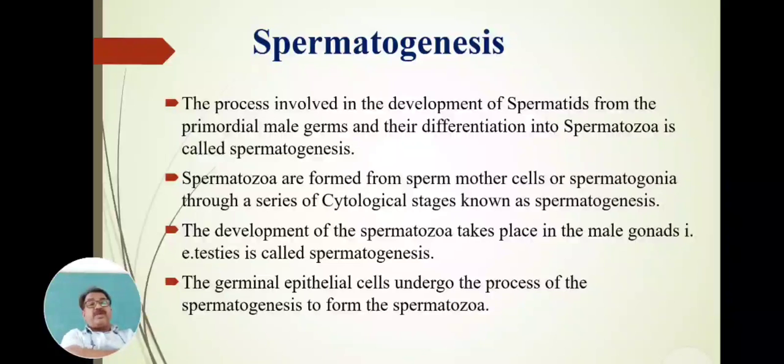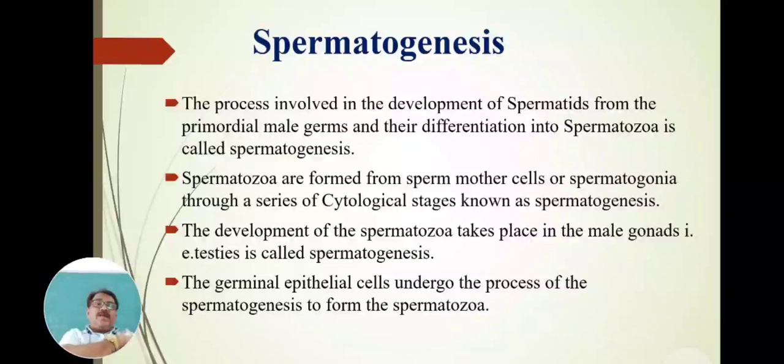The development of spermatozoa takes place in the male gonads, and that male gonad is called the testes. The development of spermatozoa takes place in the male gonad, that is, in the testes, and that process is called spermatogenesis. Male gonad is nothing but the testes.